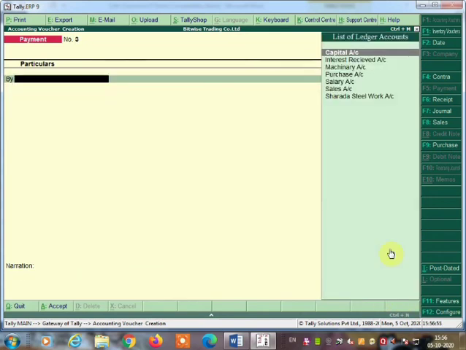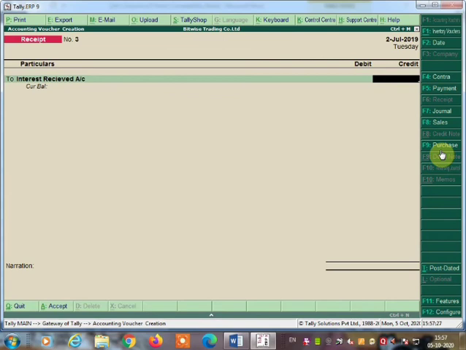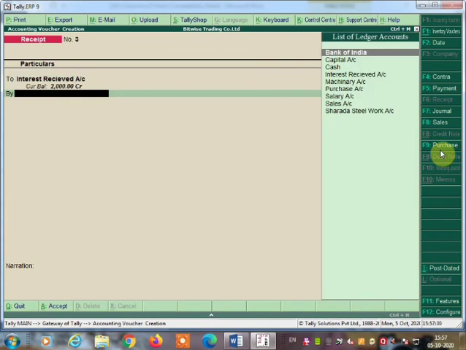So the last transaction left is received interest on cash deposit in Bank of India. Here the date given is 2/12. So here received voucher again. Press F6 and then you can write received interest on cash deposit in Bank of India. So here interest received, cash account debit to interest received. So interest received how much? 2,000, by cash.